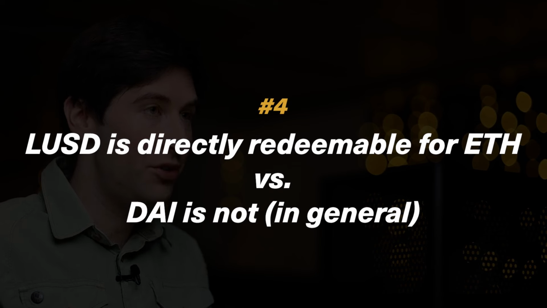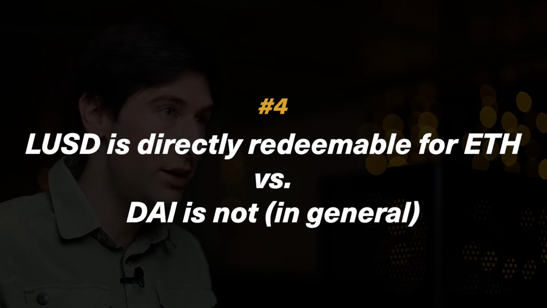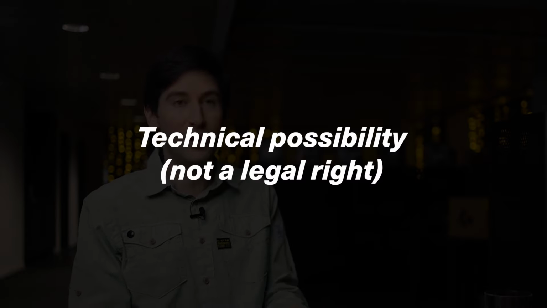So one big difference is that our stablecoin, the LUSD token, is fully and directly redeemable against Ether, while the DAI token is not redeemable against any kind of collateral. So redemption here means that any holder of LUSD has the right to exchange the LUSD tokens for Ether at face value. So face value means that, let's say you own 100 LUSD and you want to exchange them for Ether, then the system would pay out $100 worth of Ether to you.